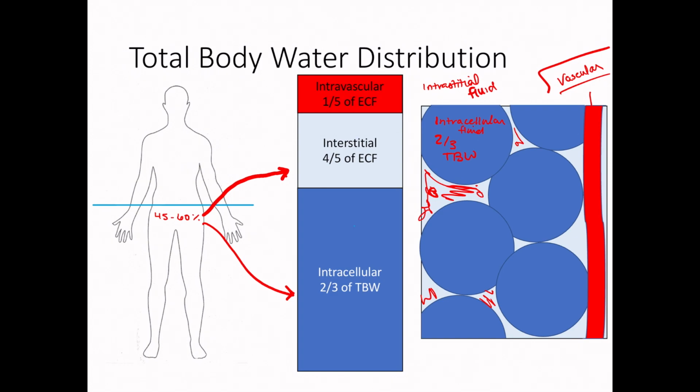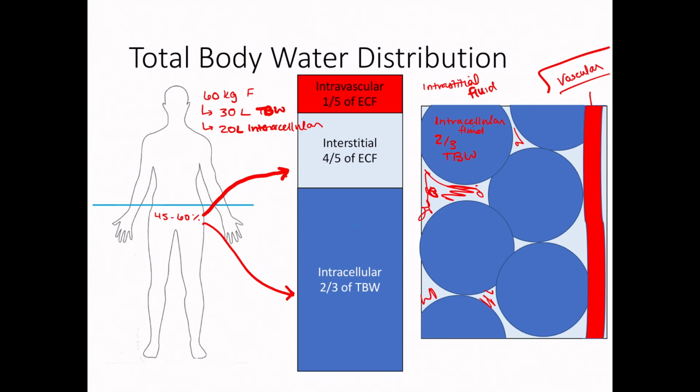But just think about this. If I had, for example, that 60-kilogram female that we had in our example problem, about 30 liters of body water is in her. That's what we calculate as her total body water. In that 30 liters of total body water, you have about 20 liters that is in the intracellular fluid.